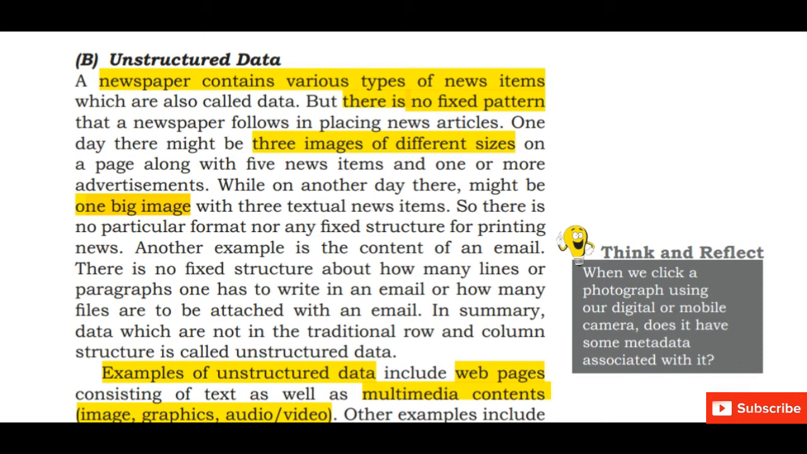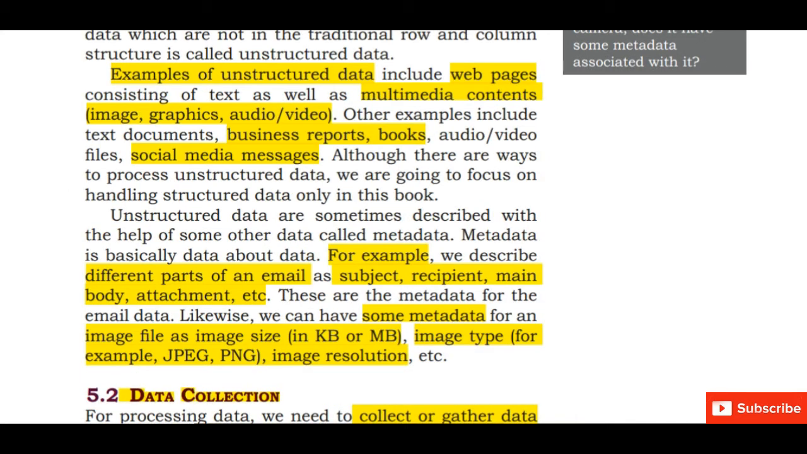Examples of unstructured data include web pages consisting of text as well as multimedia, images, graphics, audio, video. Other examples are business reports, books, social media messages. So they are not in a particular order and they are not well defined. Different parts of an email are the subject, recipient, main body, attachment, etc. For an image file, the image size can be in KB, kilobytes, or in megabytes. Image type can be JPEG, PNG. Images can be of different resolution, etc.